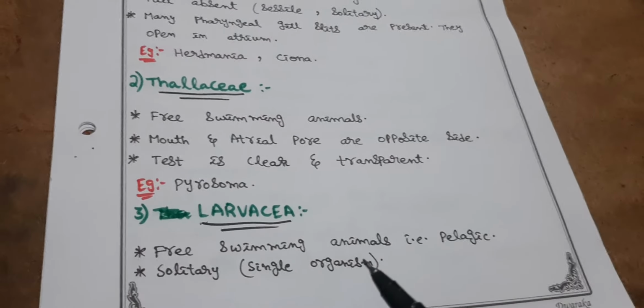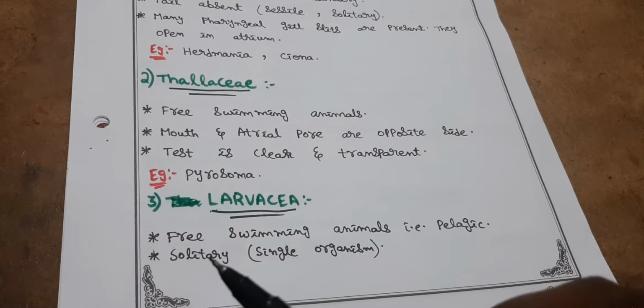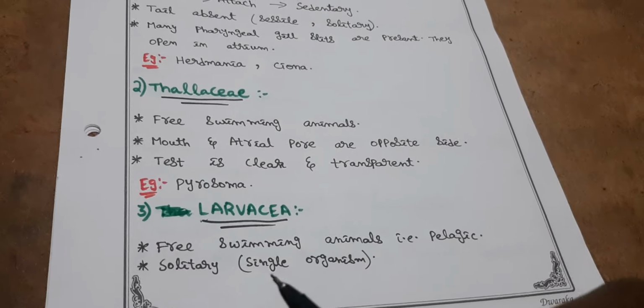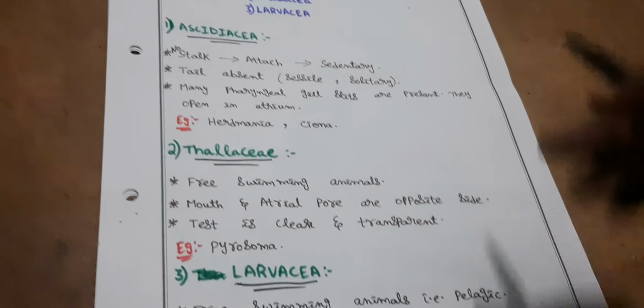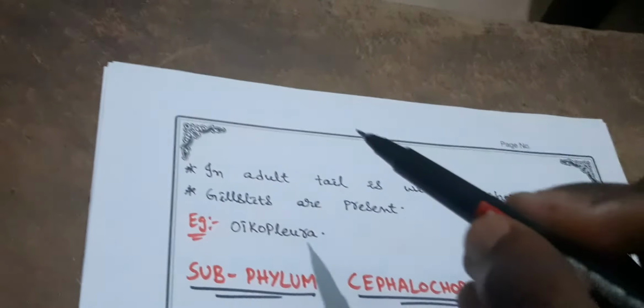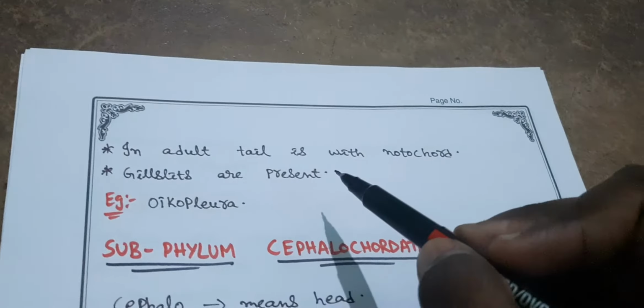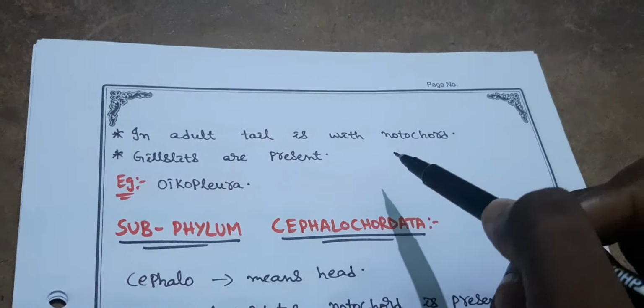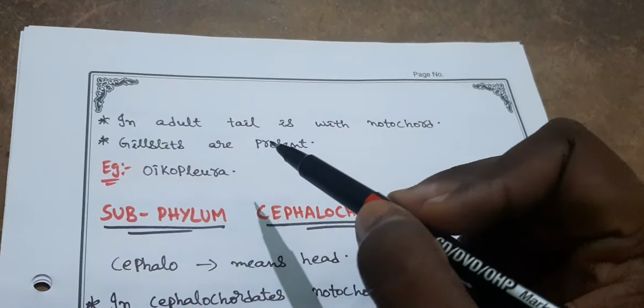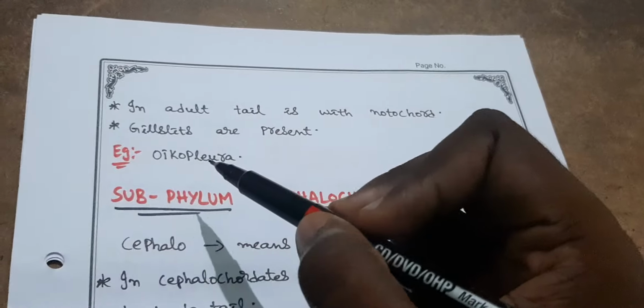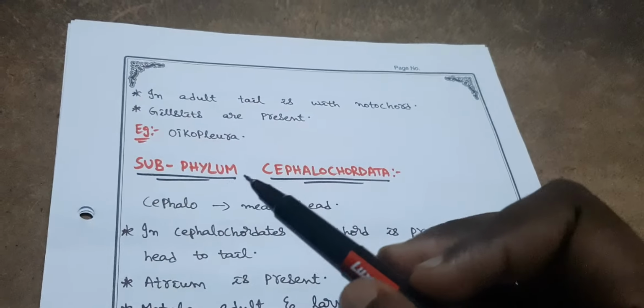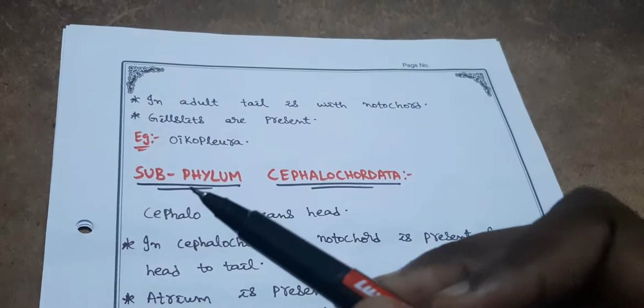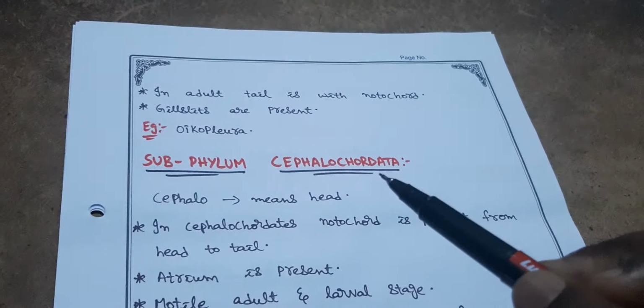These are also free swimming animals, that is pelagic, and they are solitary. That means, as I said before, single organisms. In adults, tail is present with notochord in Larvaceae, but gill slits are present. Example, Oikopleura.